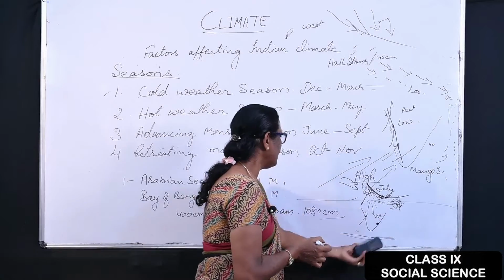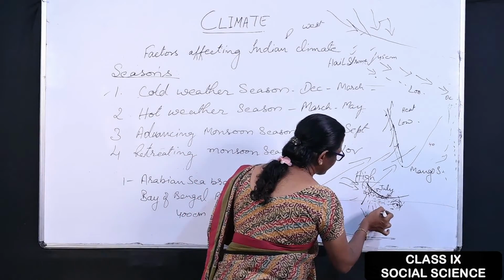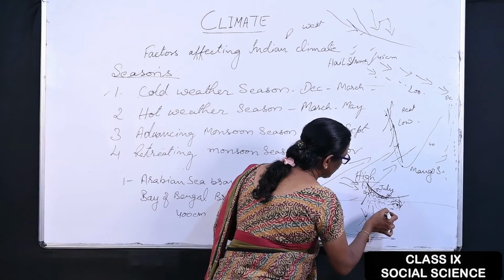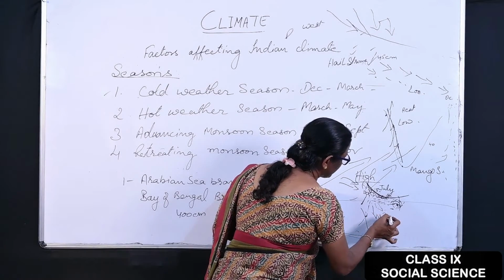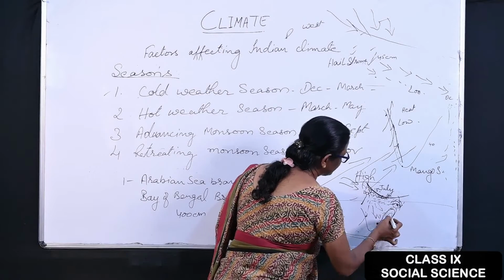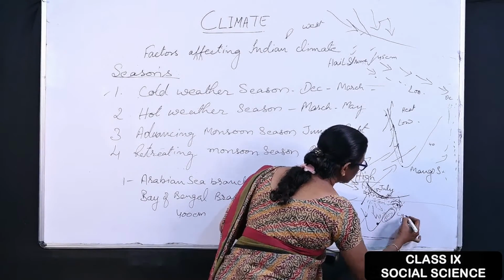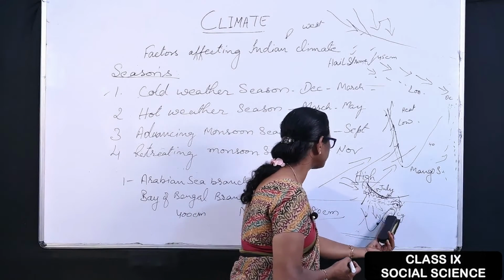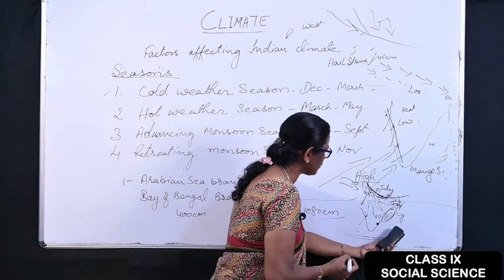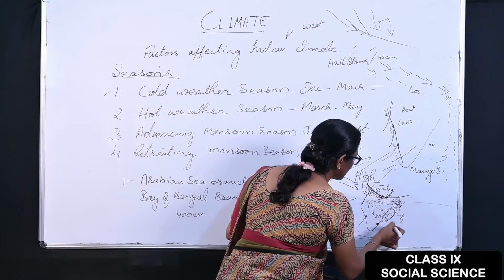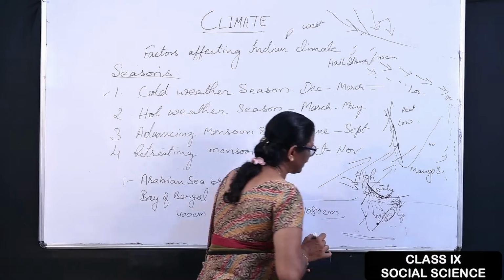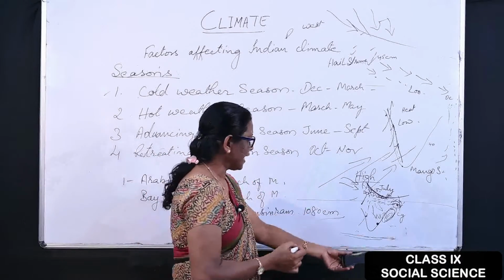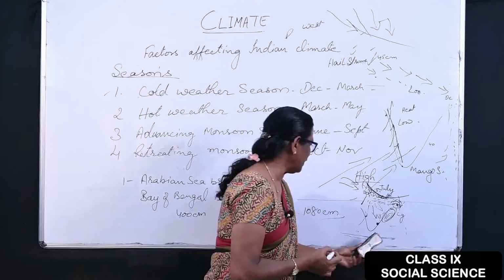Again, as the wind returns from the northern part of India, it comes to the Orissa area. In Orissa and Andhra Pradesh, the Visakhapatnam area, a low pressure belt develops, and this becomes a cyclonic weather condition. So cyclones take place in the coastal region. If you want to travel towards Chennai from Andaman Nicobar, the sea is very rough during October and November. That's why cyclones are experienced by the Andaman Nicobar Islands also.